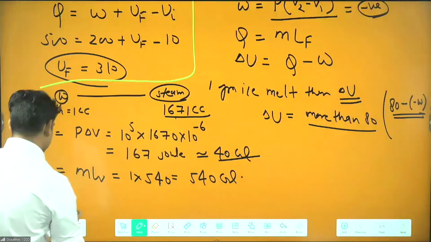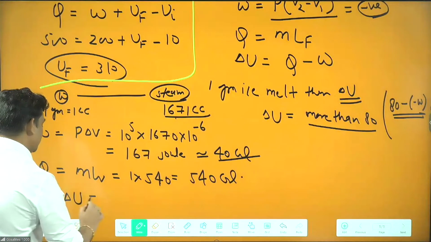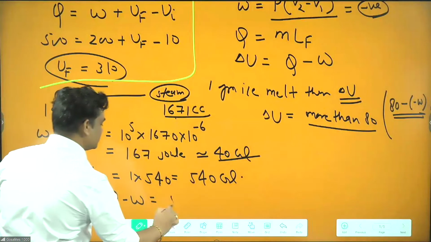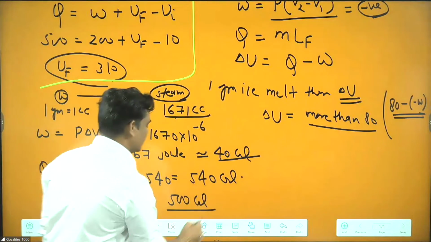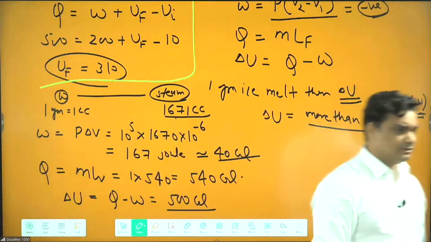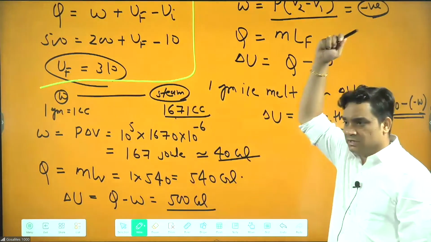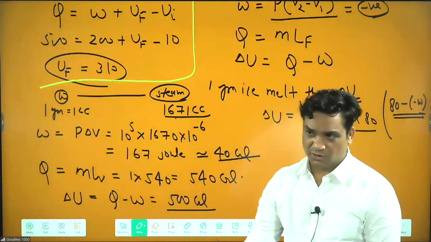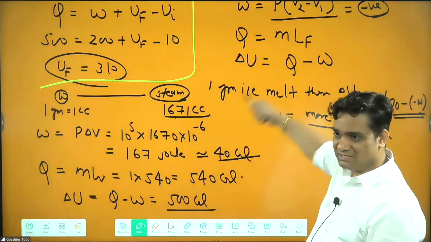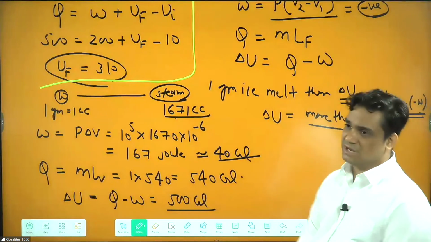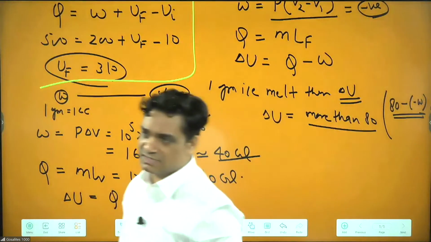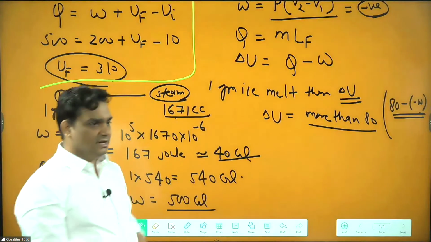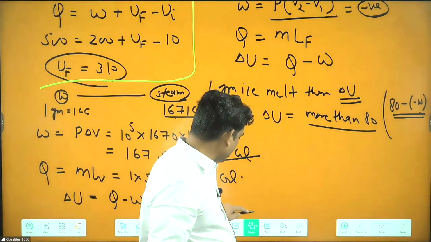So delta U will be Q minus W, and the answer is coming as about 500 calorie. Clear? Done? This is one important question in your first law. These two, ice to water as well as water to steam conversion, are not entirely based on gases.